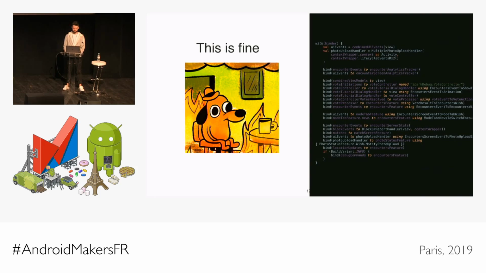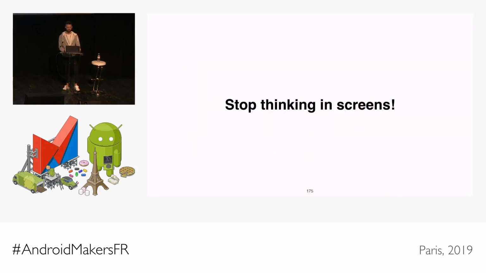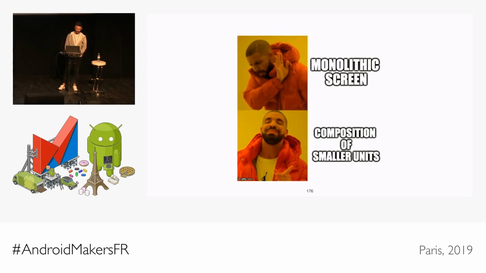The key point to realize was that we were thinking in screens, and we tried to describe the complexity of a busy screen in code as if it was one big piece. And we needed to unlearn that. Instead, we needed to break down complexity to manageable chunks and use smaller building blocks.